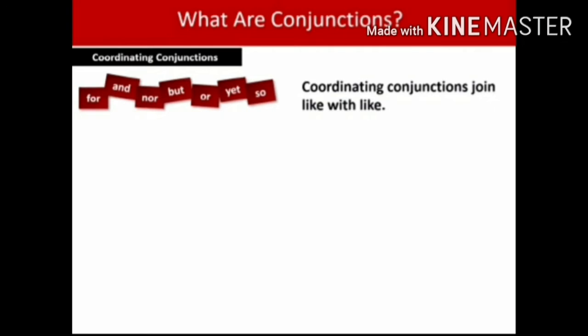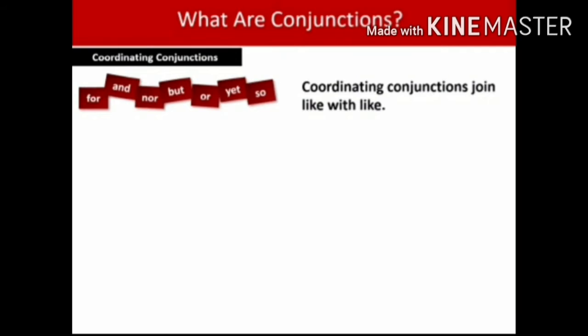What is meant by coordinating conjunction? Coordinating conjunctions join like with like. That is, a coordinating conjunction joins words, phrases, clauses or sentences that are of equal importance. It is called a coordinating conjunction.